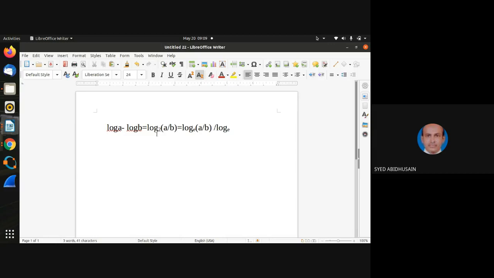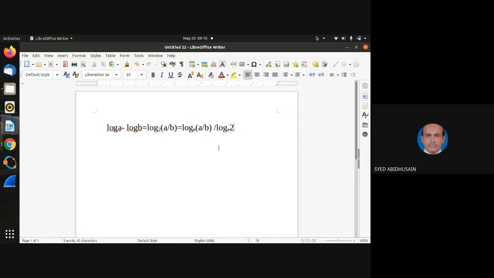According to this law, log of a divided by b to the base e divided by log of 2 to the base e. Are you following now?